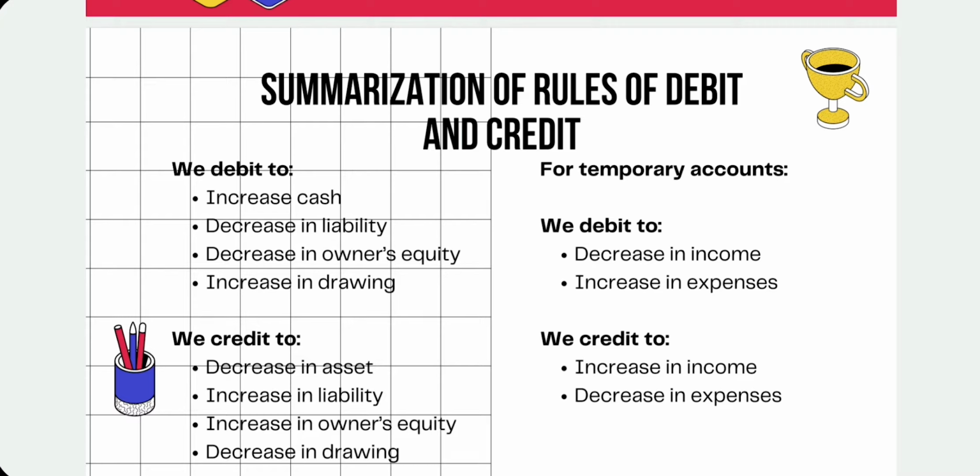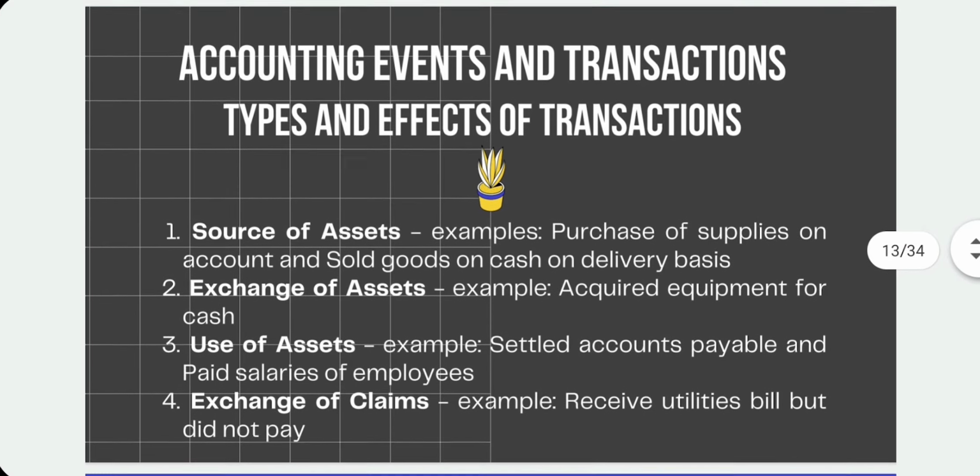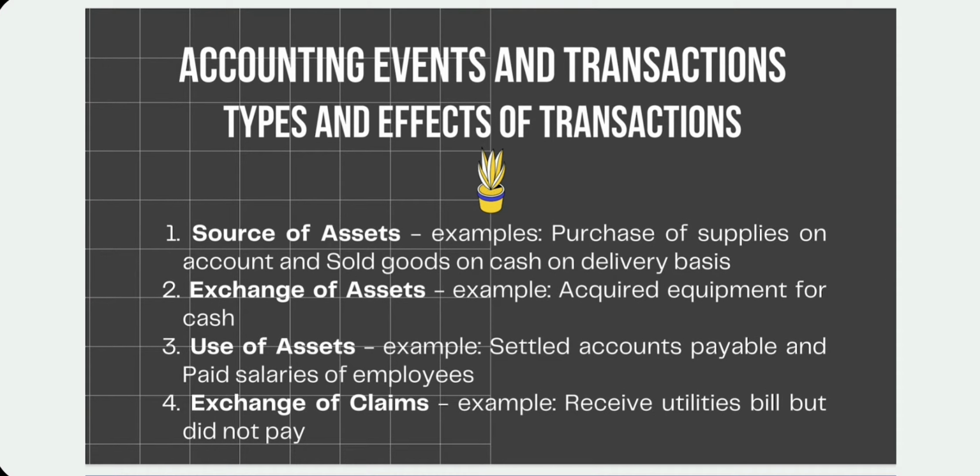For temporary accounts, we debit to decrease income and increase expenses. We credit to increase income and decrease expenses. Now let's go to accounting events and transactions.